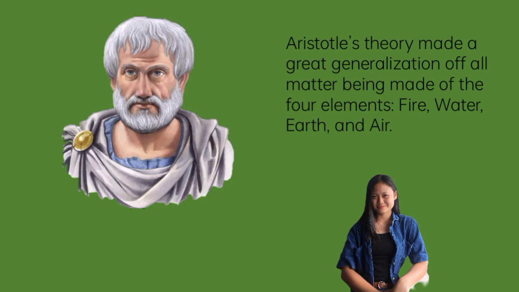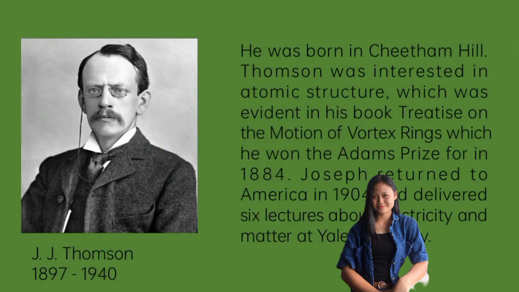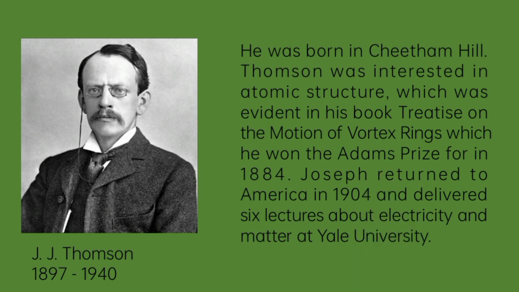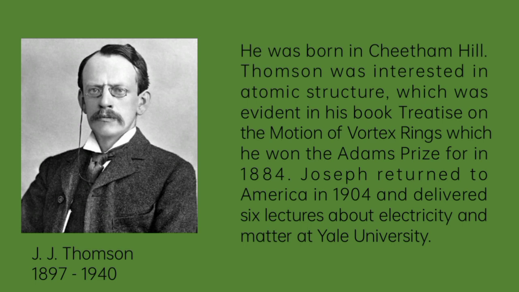Later on, in the year 1897, J.J. Thomson discovered the plum pudding model of the atom. J.J. Thomson was born in Cheetham Hill. Thomson was interested in atomic structure, which was evident in his book Treatise on the Motion of Vortex Rings, which he won the Adams Prize for in 1884. J.J. Thomson is also known as Joseph John Thomson.